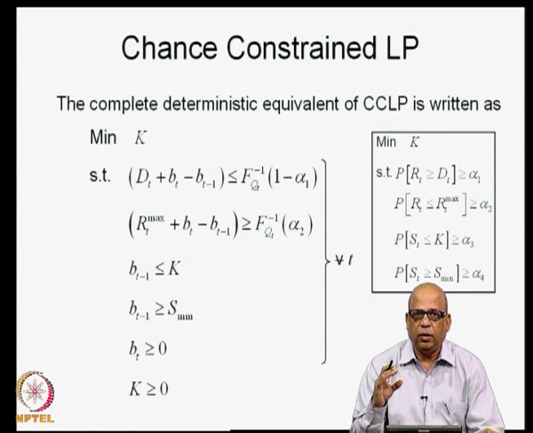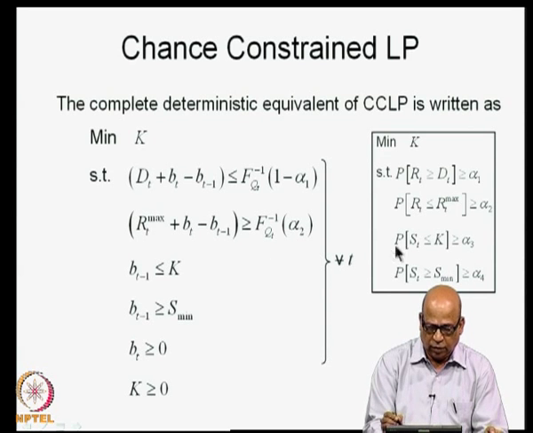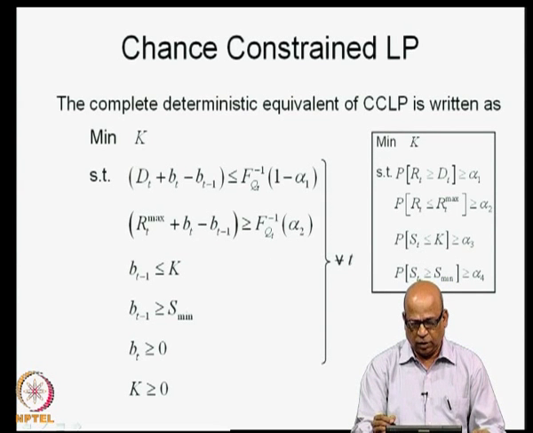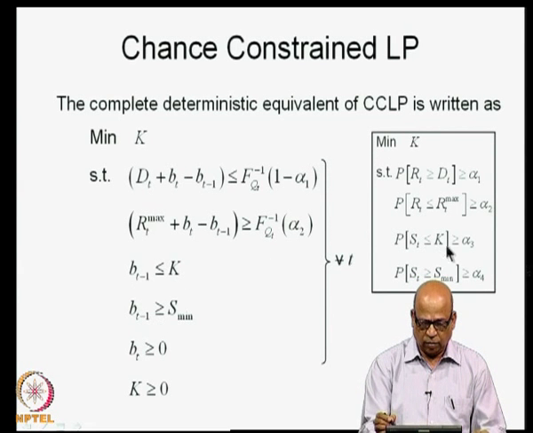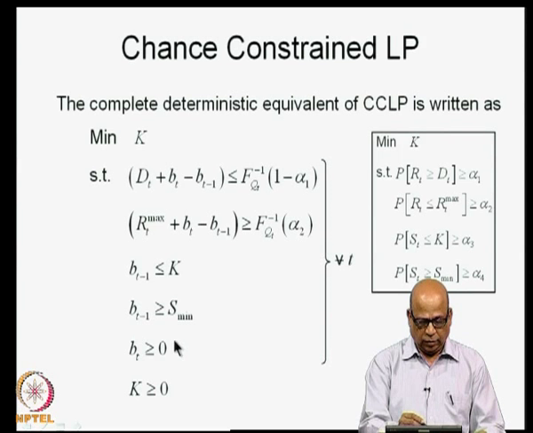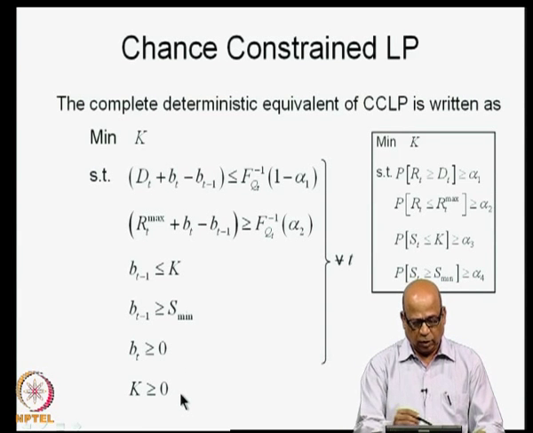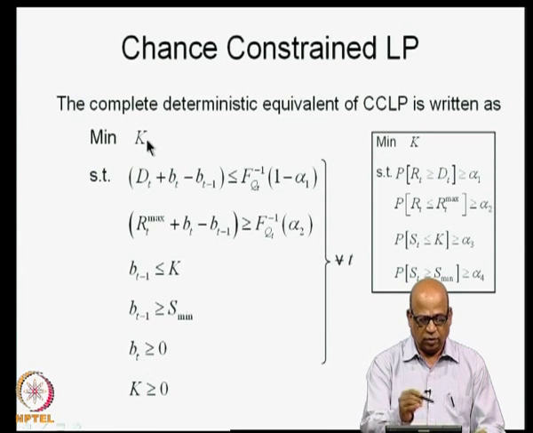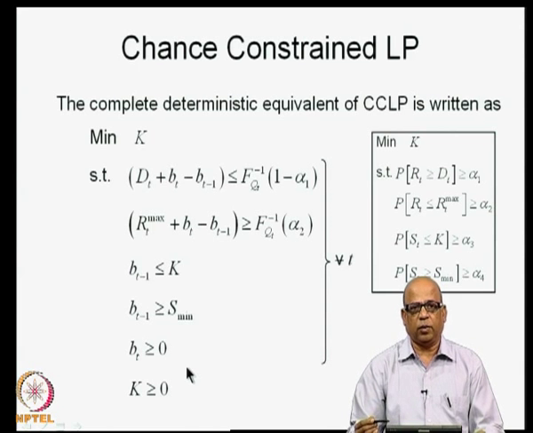We said that the random variable ST is in fact treated as a deterministic variable BT minus 1, and that is why these constraints which are related with ST, they become deterministic straight away. So, we do not write alpha 3 and alpha 4, and these are the non-negativity constraints because BT is a decision variable, K is a decision variable, they are non-negative.